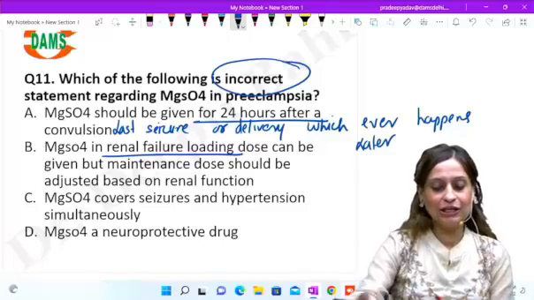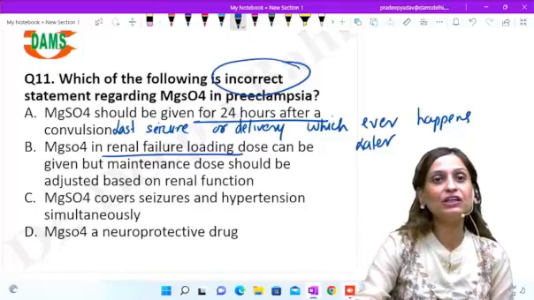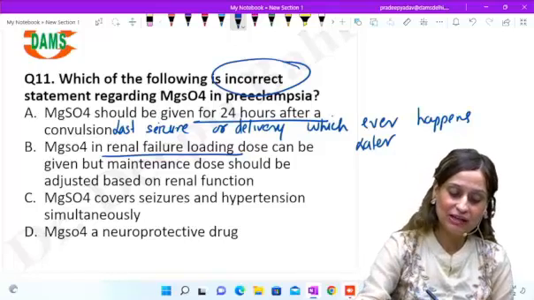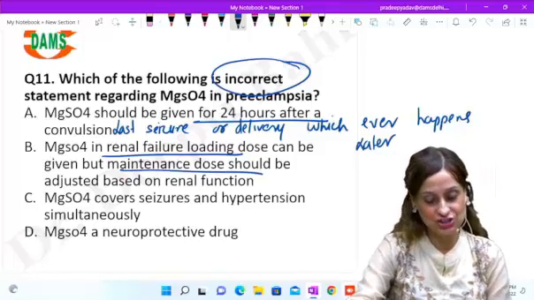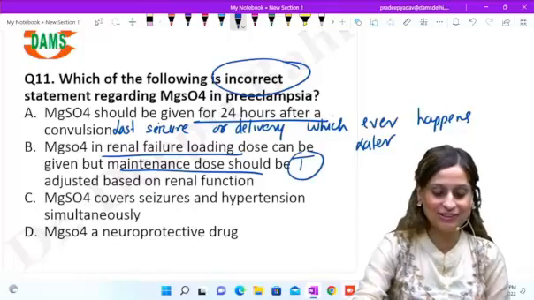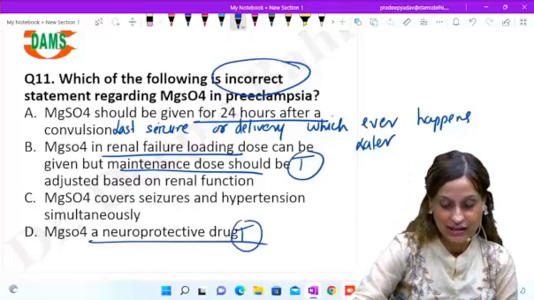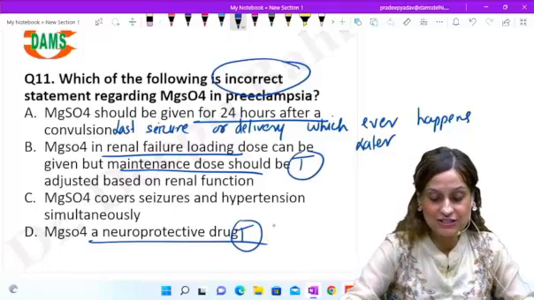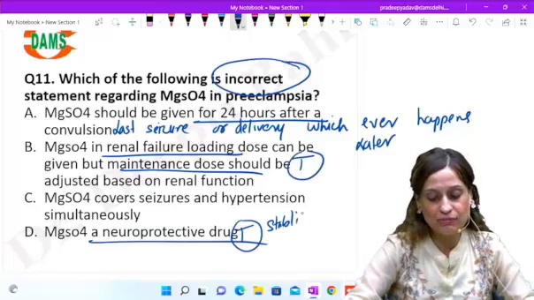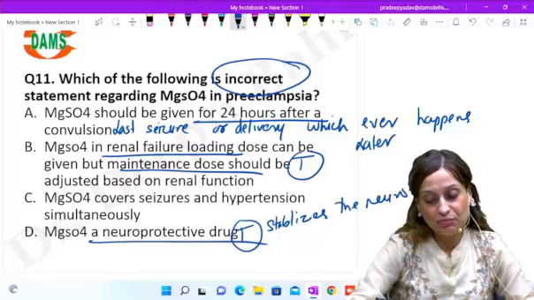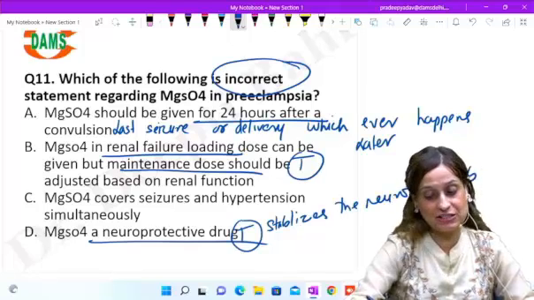Then the loading dose has to be given in a woman with renal failure or deranged RFTs. It is the maintenance dose which will need changes. So this is also a true statement. Then MgSO4 is a neuroprotective drug, absolutely right. And how it does the neuroprotection is it stabilizes the neuron membrane. Yes, so the neuron membrane or membrane potential is stabilized.